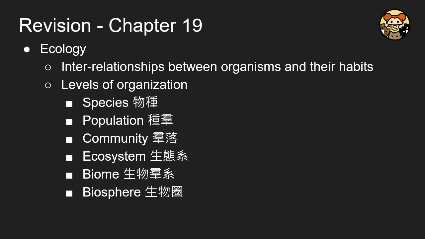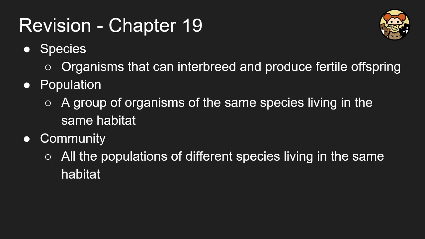We're in biology chapter 19 and we would like to talk about ecology. Ecology is the interrelationship between organisms and their habitats. First of all, we'd like to understand the levels of organization, which is the smallest and which is the largest. This is arranged in ascending order. Species is the smallest term, and then we go to population, communities, ecosystem, biome, and also biosphere.